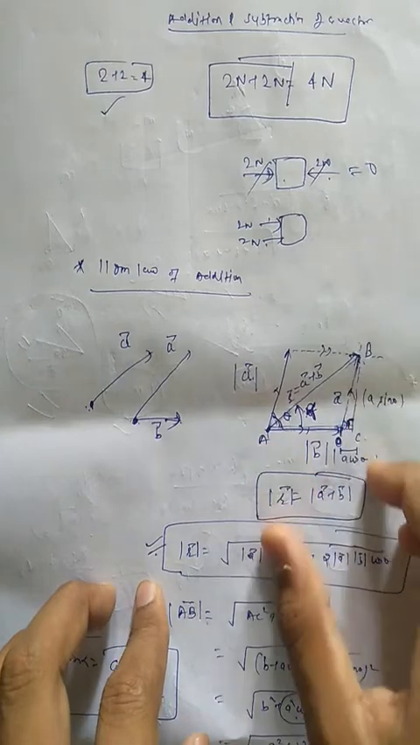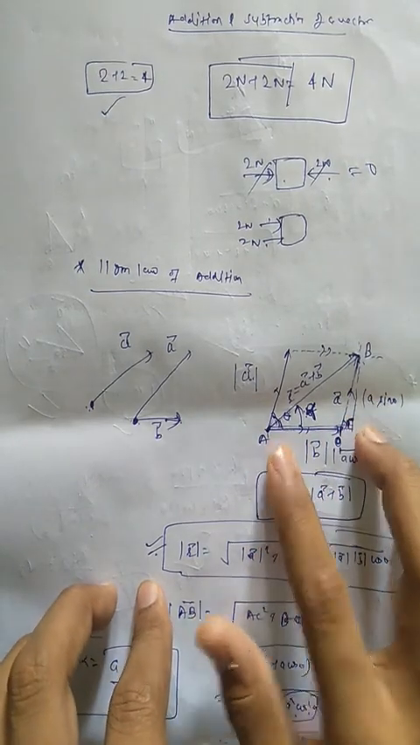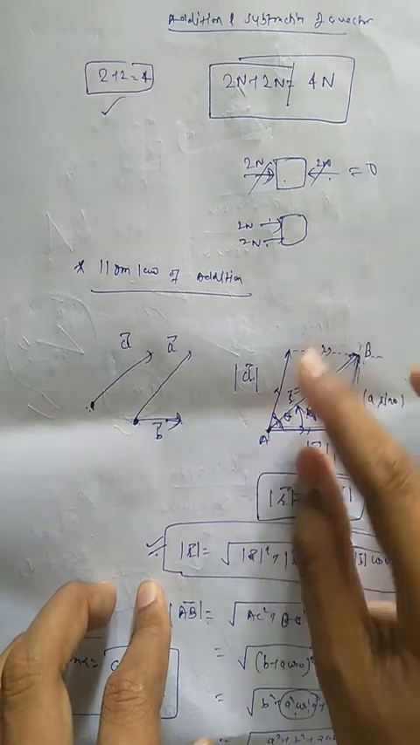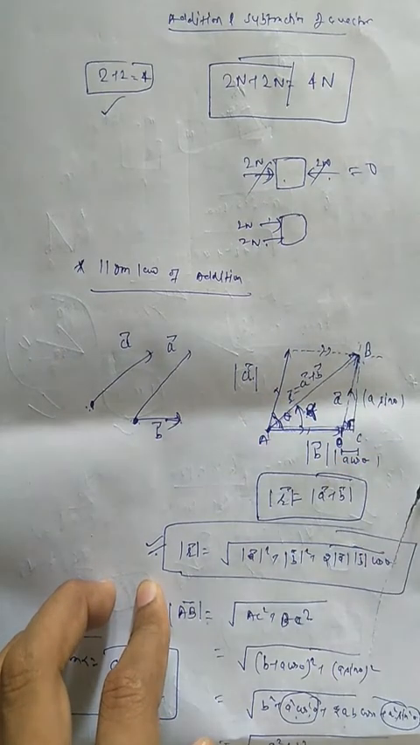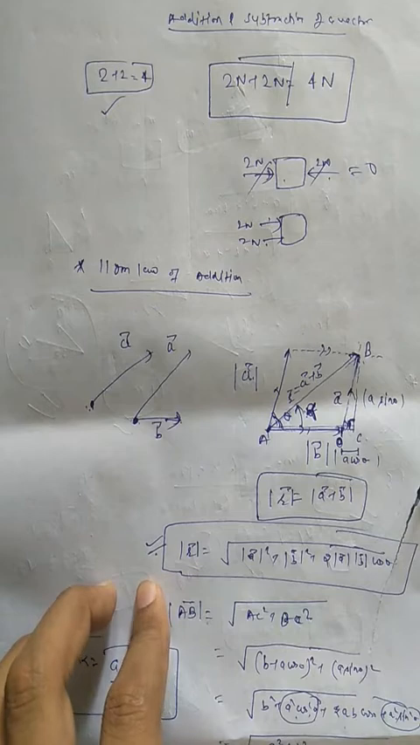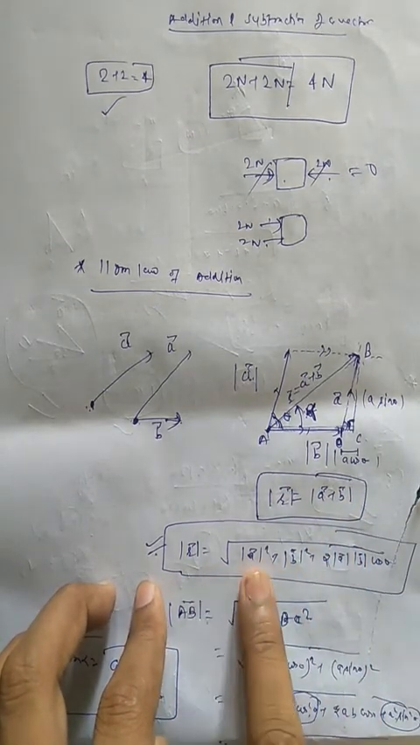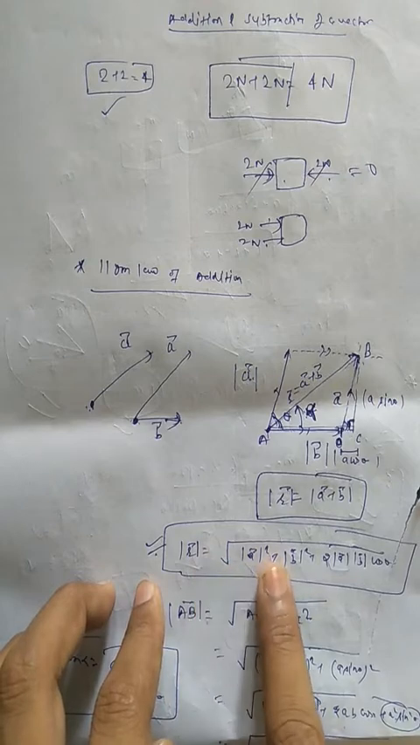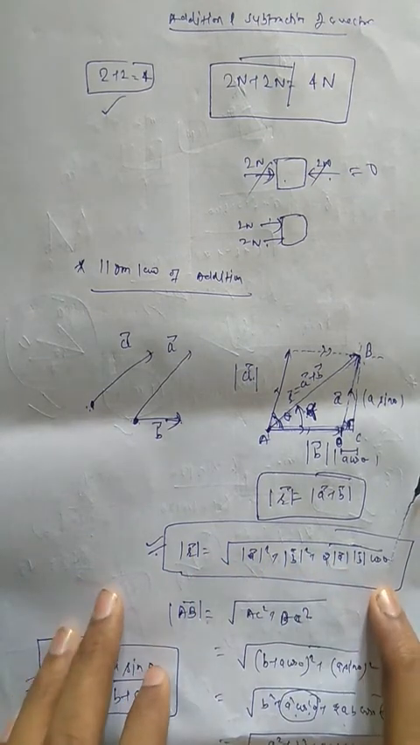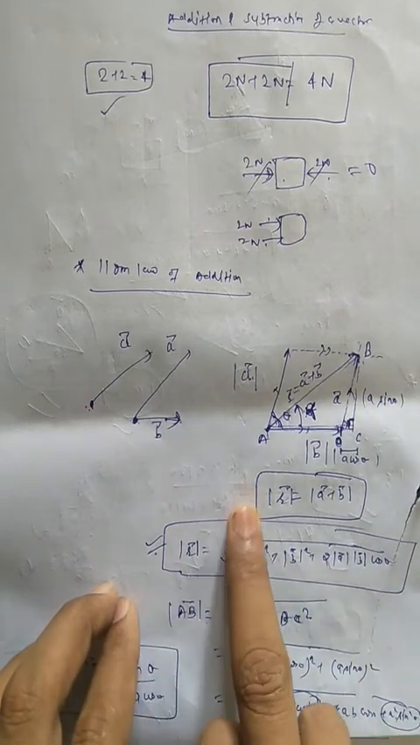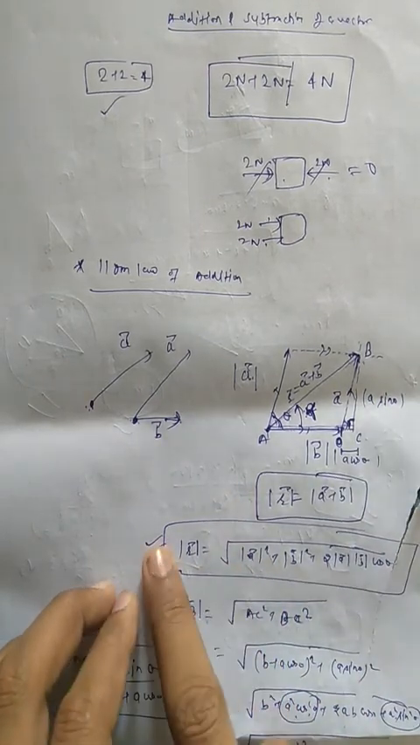Now we use geometry to solve for this length, and find the resultant of two vectors A and B if the angle between them is theta. The magnitude of the resultant, A plus B, will be equal to the square root of A squared plus B squared plus 2AB cos theta. You must remember this formula. Now I will tell you how this formula is derived.